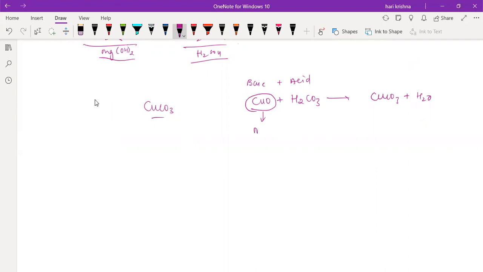These are metal oxides. Metal oxides are basic in nature. A few metal oxides will not dissolve in the water, so write them in the original format only. So the base is CuO. What is the acid? H2CO3. Do you understand this one? Is it clear for everyone or not?